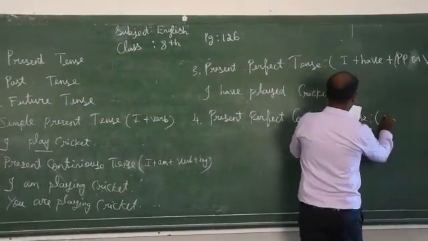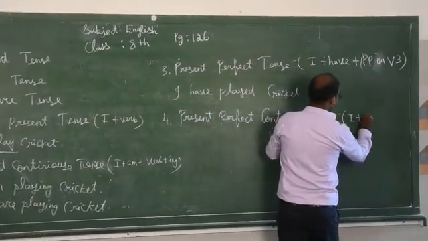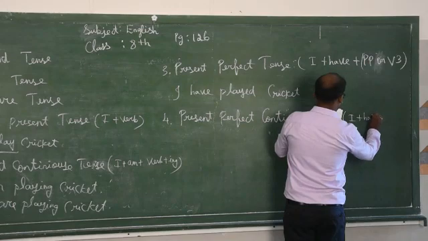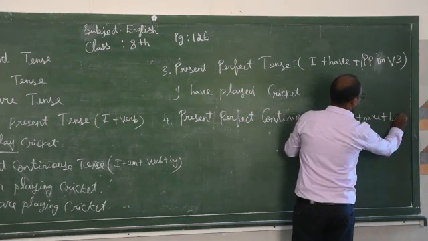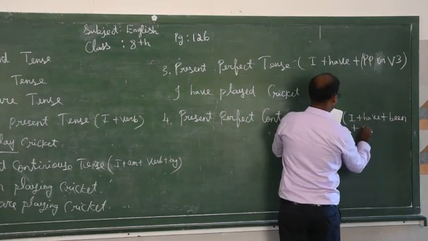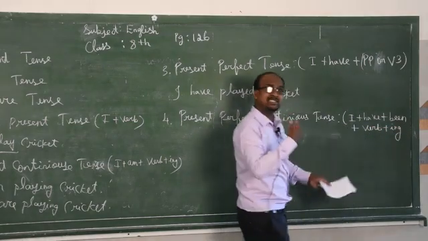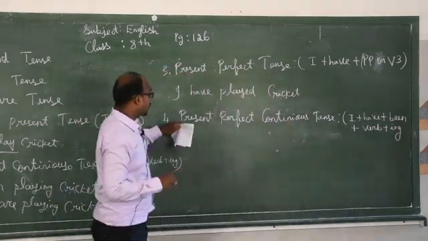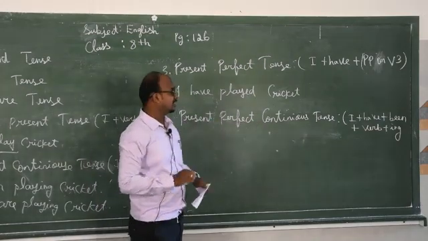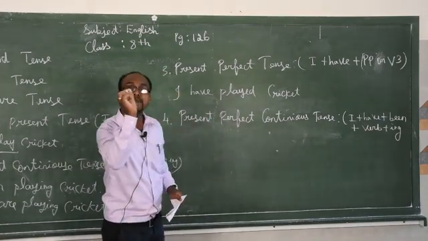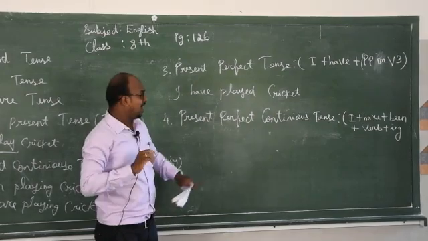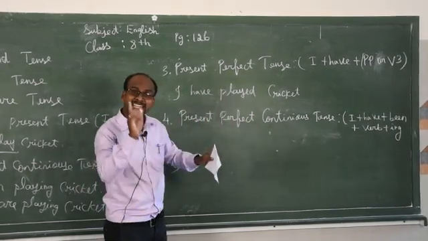The formula is I plus have plus been plus verb plus ing. What is the extra word we are adding in the present perfect continuous tense? Have plus been. Been is extra, and along with that, to the verb we are adding ing.